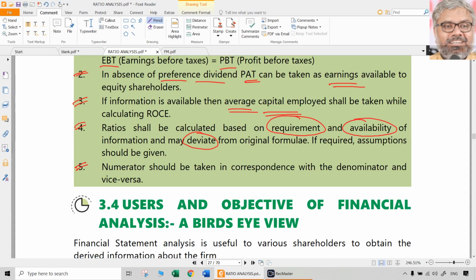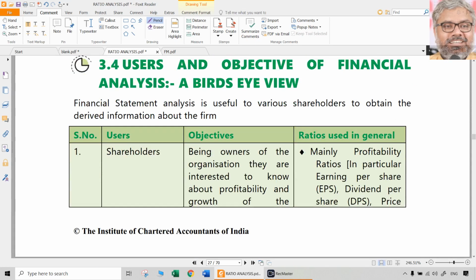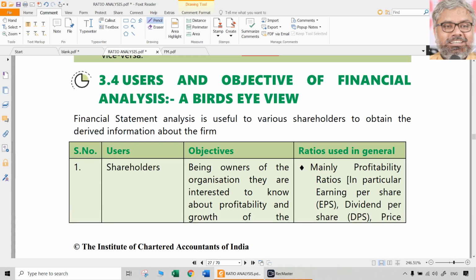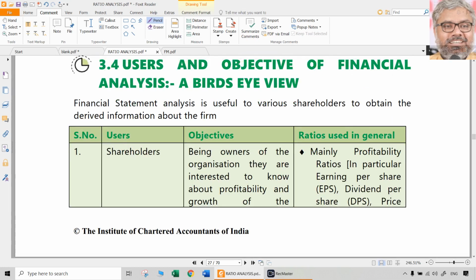Numerator and denominator should be in correspondence with each other. That is a common logical point also, which has to be always observed. That's all. These are the various ratios, formulae, and interpretation of them. And other things like who are the users of these ratios normally can be understood, of course.